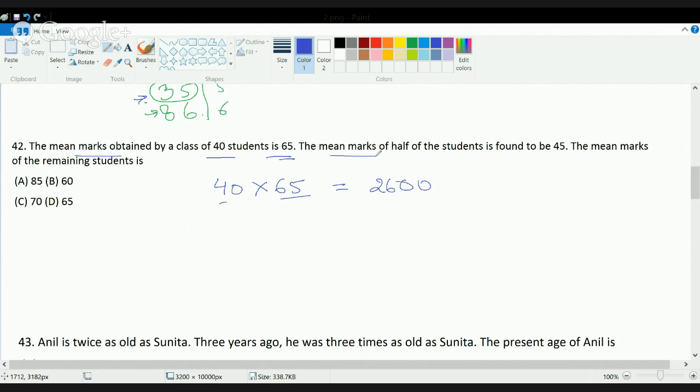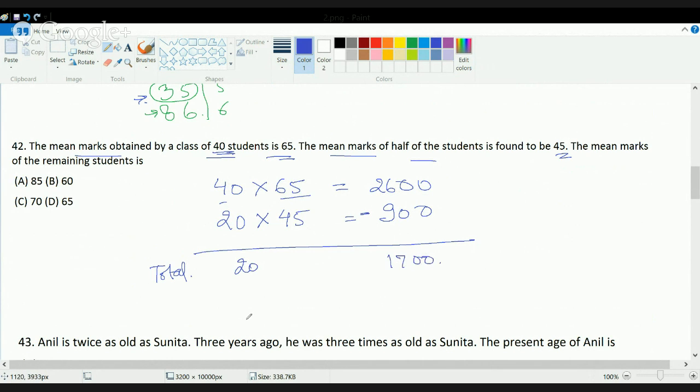Now the mean marks of half of the class is 45. The class has 40 total students, so half the students is 20. The mean marks are 45, so 45 into 20 is 900. So what would be the total marks for the remaining 20 students? It would be 2600 minus 900, so it's 1700.